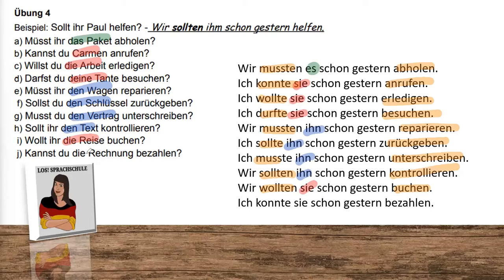Kannst du die Rechnung bezahlen? Ich konnte sie schon gestern bezahlen. Can you pay the bill? I could pay it yesterday already. Die Rechnung, sie. This is it, and as you can see, the structure is quite clear. You only have to visualize it to see: okay, we have the subject, we have verb 1, the modal verb, we have the object, some other things we want to say, and the final position in infinitive.